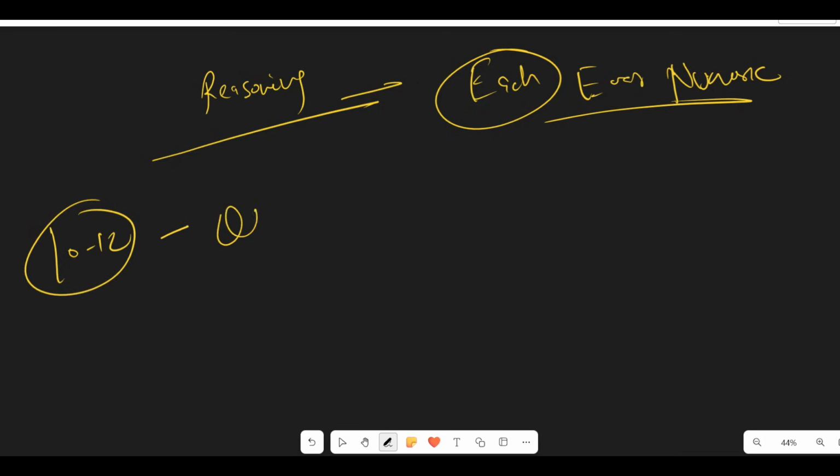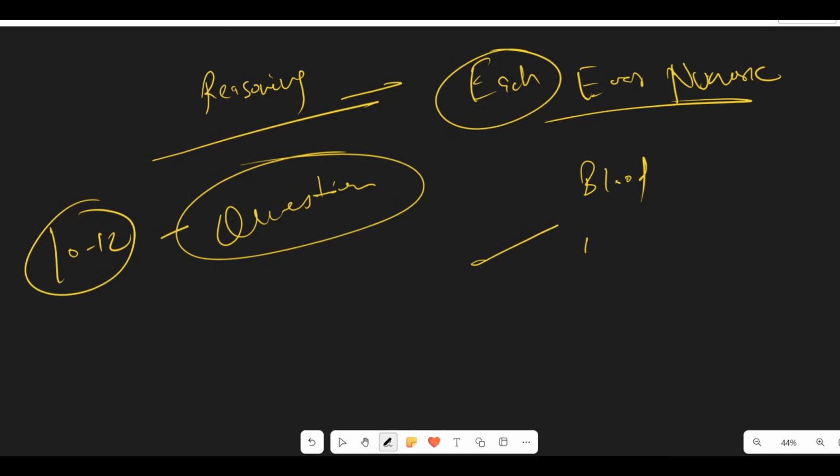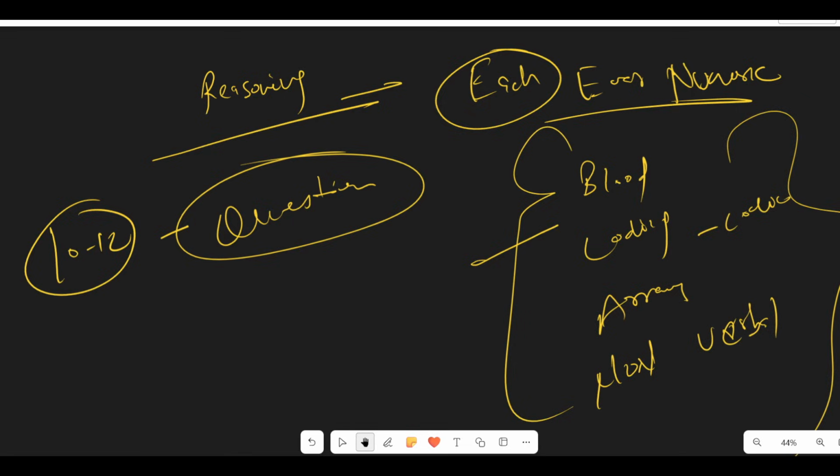And you will do this because, frankly speaking, if you do blood relation, coding-decoding, and most important, arrangements plus non-verbal reasoning, if you master these four topics and practice them a lot, you will easily do 10 to 12 questions.